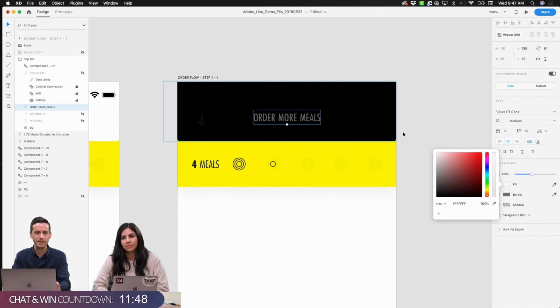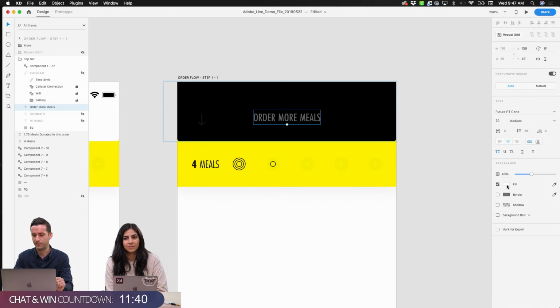Now, one of the things that's really nice about XD is that we can save all of these styles and just quickly apply them. I don't have that set up for this particular project, so we're going to have to go a little bit more manual here with our approach. But as we would work through this product and build out all of those additional screens, we'd start building those styles as well so that we can easily share them amongst team members.